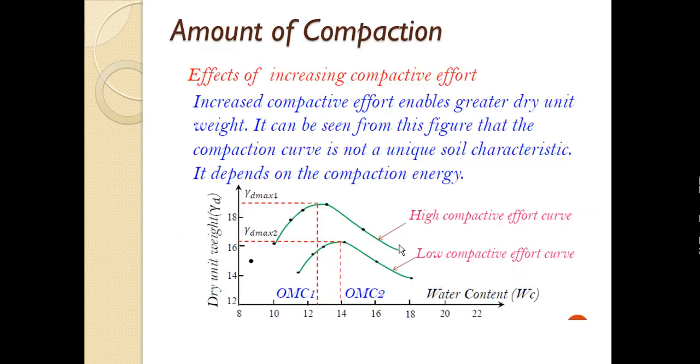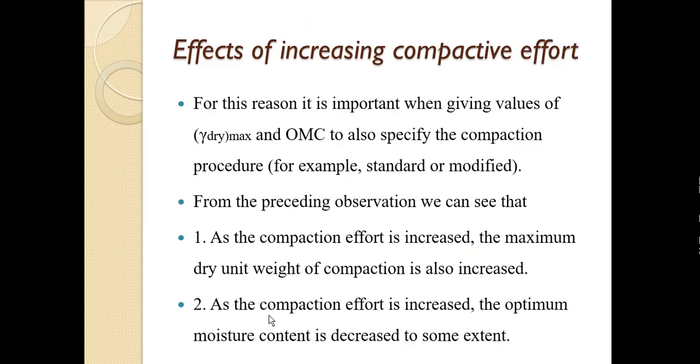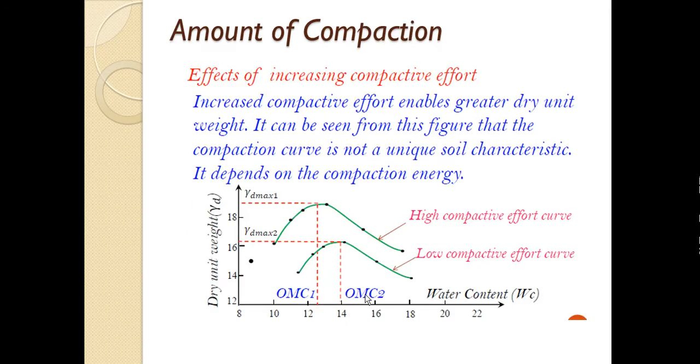That is clear from this figure. When we are improving the compactive effort, the maximum dry density is more. Then as the compaction effort is increased, the optimum moisture content is decreased to some extent. These are the two OMC values. When we are increasing the compactive effort, OMC is reduced.